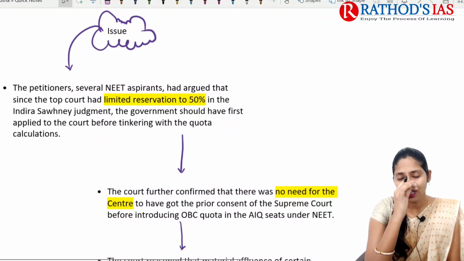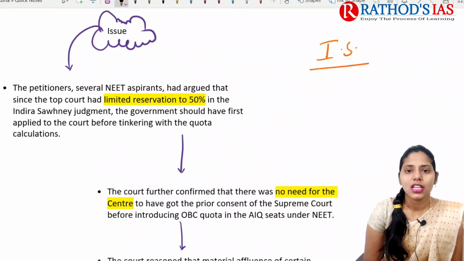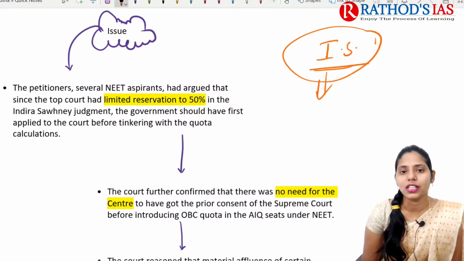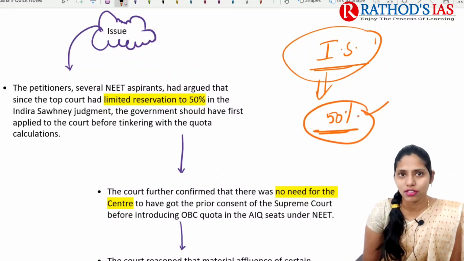What is the issue here? In the Indra Sawhney case, the Supreme Court came up with a cap for reservation, that is, reservation should not cross 50%.